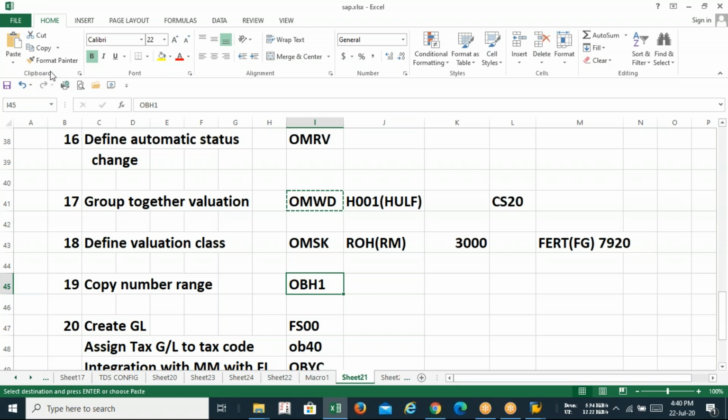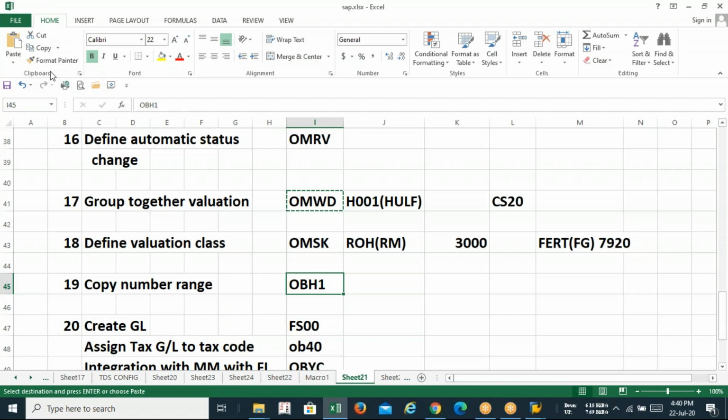Say for example, guys, please find out KZ. What is the meaning of KZ? I think you have found out KZ is nothing but vendor payment. So if you want to post any vendor payment document in your company code, that KZ document type must be defined, and the number range is what? It is 15.